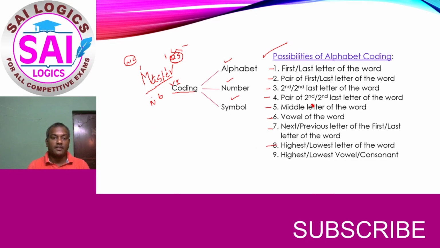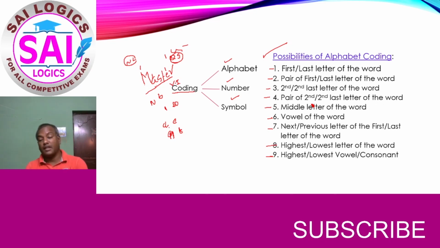Here, by the values of the alphabets, the least letter is A because the value of A is 1, and the highest letter is T, the value of T is 20. It can be either T or A. And the last possible option is highest, least, vowel or consonant. So like this, there are 9 possibilities where an alphabet can be a coding for the word.